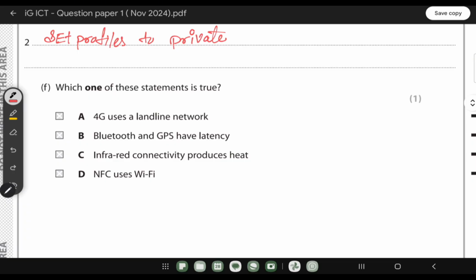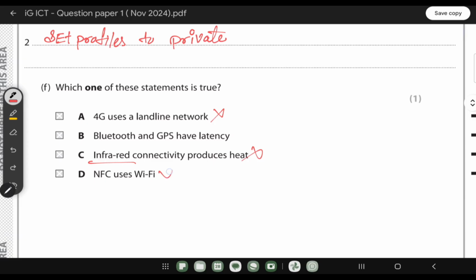Which one of these statements is true? 4G uses a landline network, right? No, 4G uses a cellular network. And infrared connectivity produces heat, no, because if the infrared connectivity produced heat, then we would not be able to use infrared in the remote, because mostly the remote devices use infrared to control the devices.